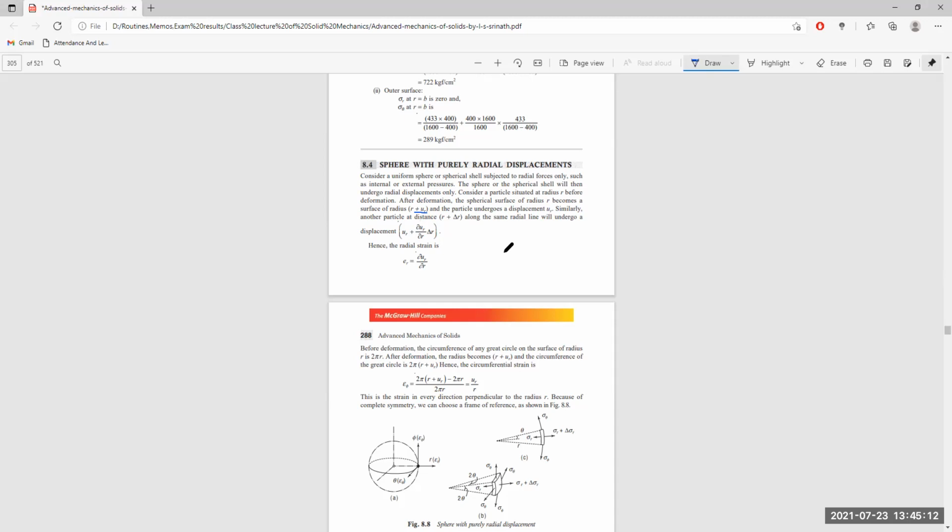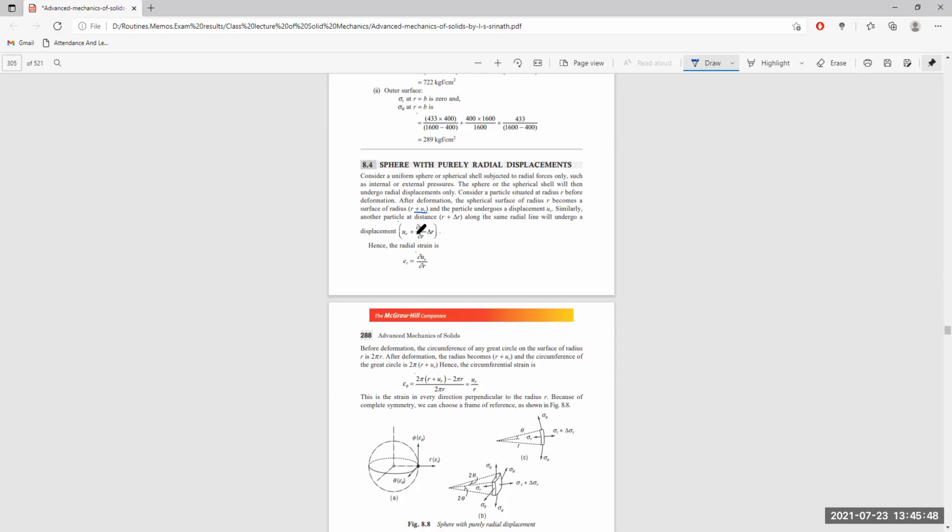If we subtract the initial displacement from here, and divide by the original length, we will have the radial strain. The original position was r, and now it becomes r plus delta r, with the displacement changing from u_r to u_r plus ∂u_r/∂r times delta r.